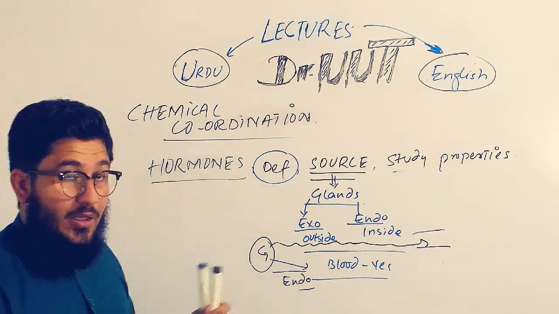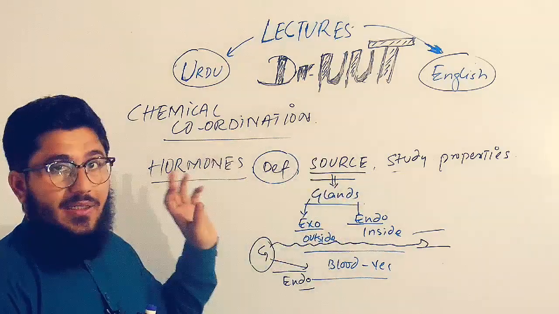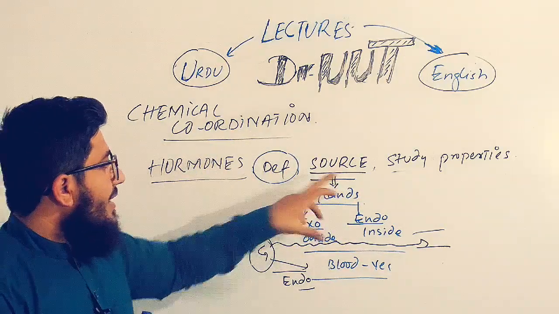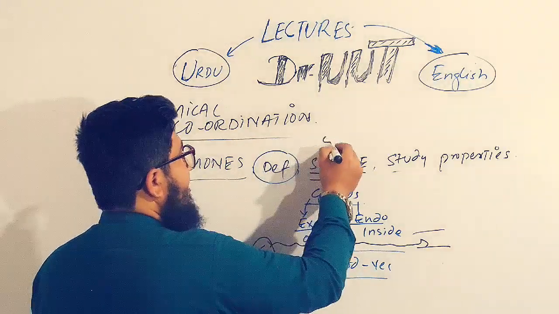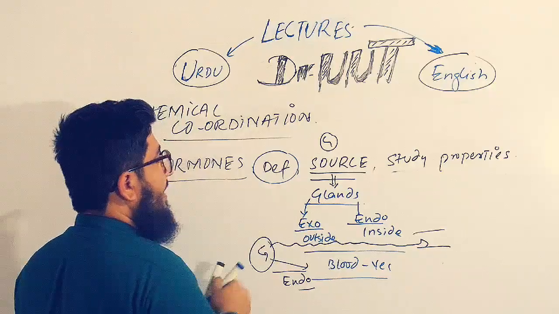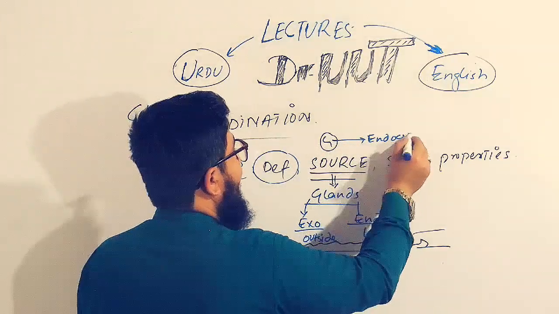Very simple. Now, in the case of hormones, hormones are the chemical messengers released by the glands, and those glands are the endocrine glands.